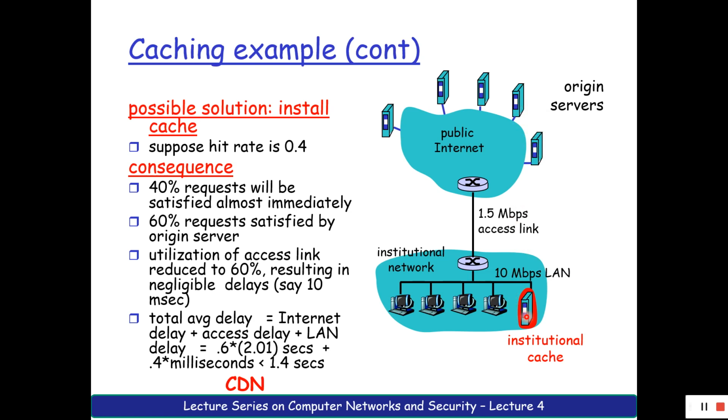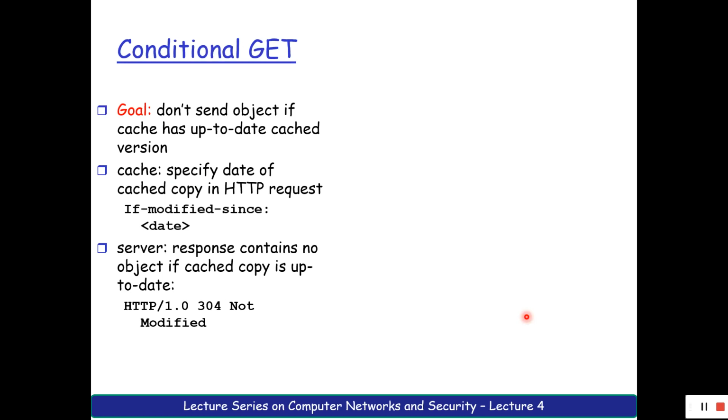Then what? For that reason, we have something called a conditional GET. Consider this situation of today. I have requested a server for some XYZ file. The proxy server will be the first one to take my request for the object. The proxy server does not have that object, so it will ask the original server. When it asks, the original server will send the object.